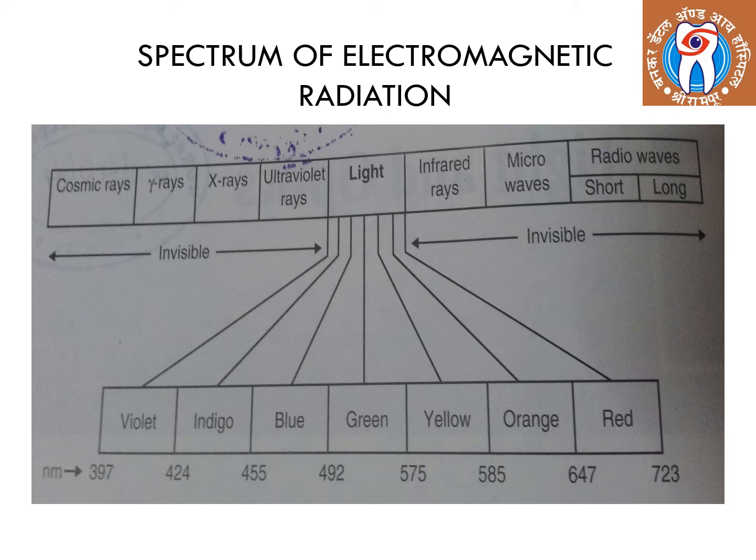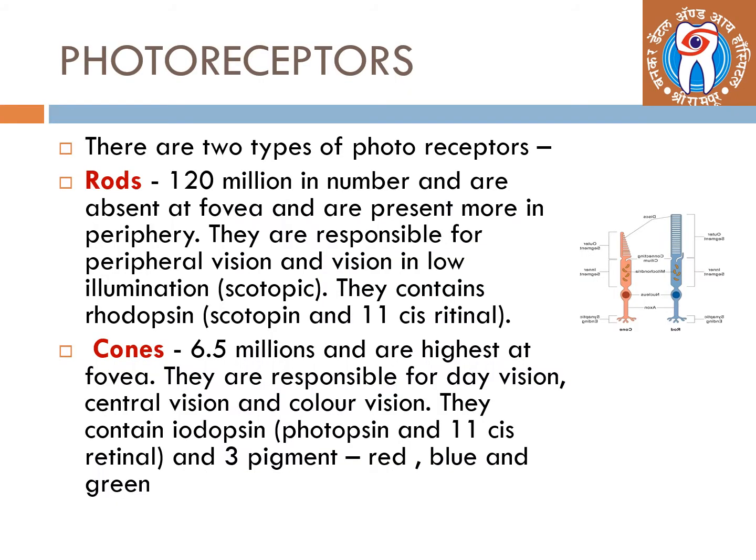The spectrum of electromagnetic radiation. The visible portion of the electromagnetic radiation spectrum lies between ultraviolet and infrared, from 392 to 700 nanometers. The eye is more sensitive to green light. Coming to photoreceptors, there are two types of photoreceptors, rods and cones. Rods are 120 million in number and are absent at the fovea and present more in the periphery.